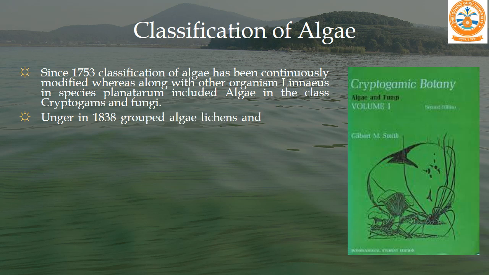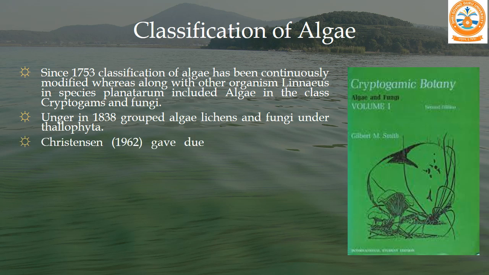Unger in 1838 grouped algae, lichens and fungi under the Thallophyta. Thallophyta means plants having a single thallus. They have only a single organ for all the different processes that take place in their life cycle.